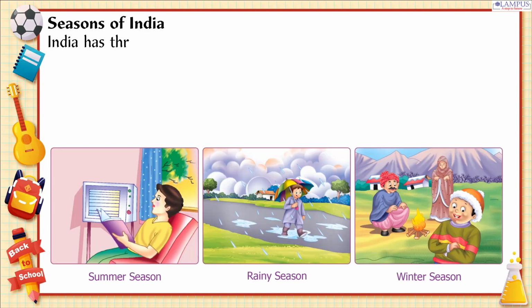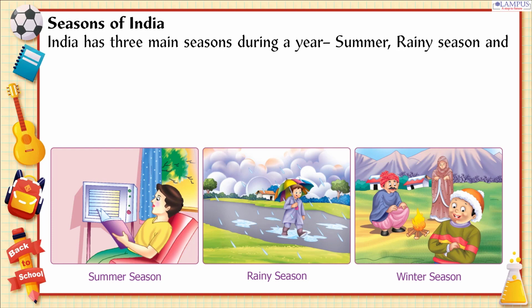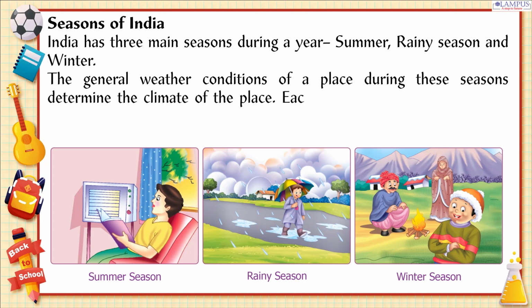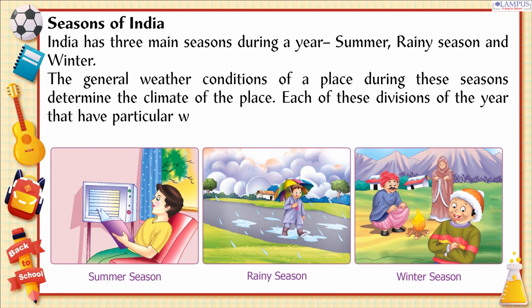Seasons of India. India has three main seasons during a year: summer, rainy season and winter. The general weather conditions of a place during these seasons determine the climate of the place. Each of these divisions of the year that have particular weather patterns are called seasons.